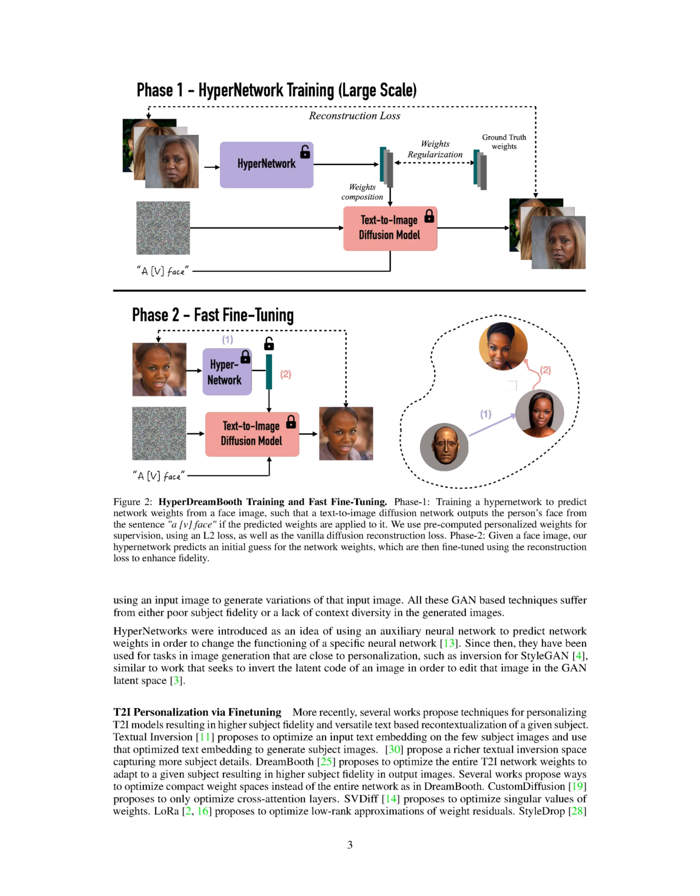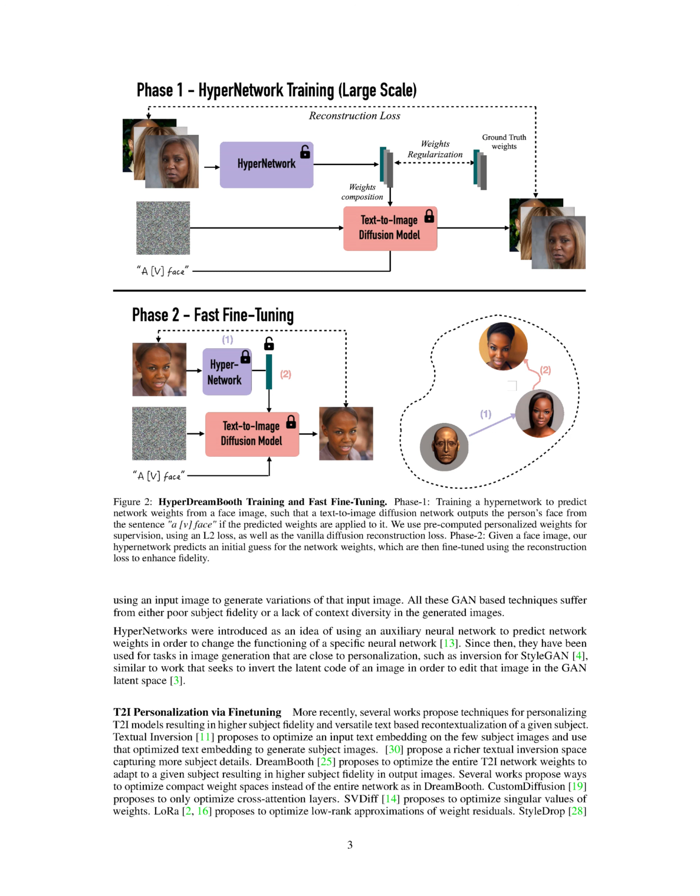More recently, several works have proposed techniques for personalizing T2I models, resulting in higher subject fidelity and versatile text-based recontextualization of a given subject. For instance, textual inversion suggests optimizing an input text embedding based on a few subject images and using that optimized text embedding to generate subject images. Other researchers have proposed a more detailed textual inversion space. DreamBooth suggests optimizing the entire T2I network weights to adapt to a given subject, resulting in higher subject fidelity in the output images.